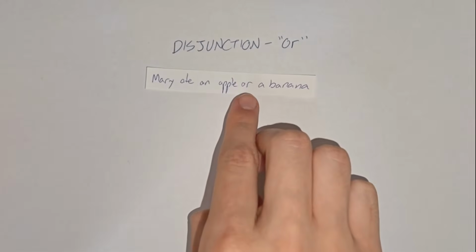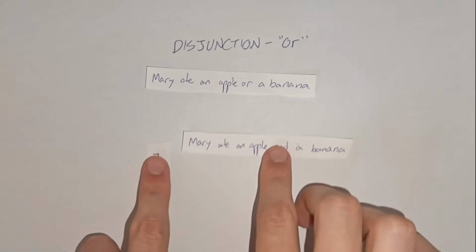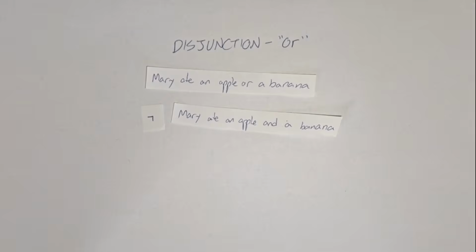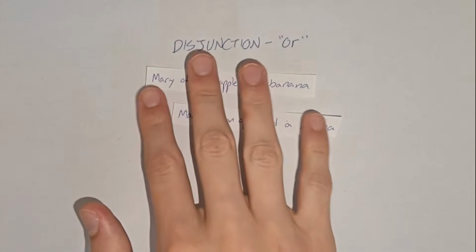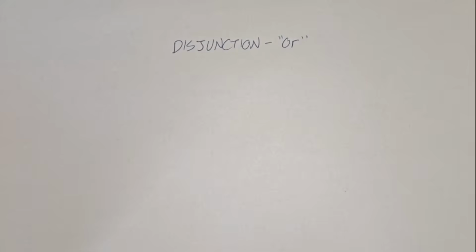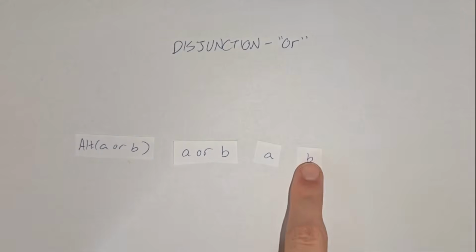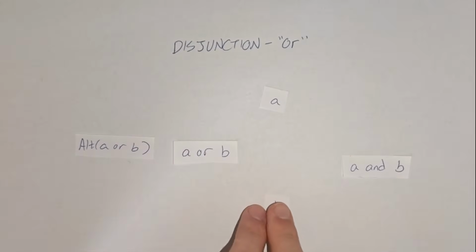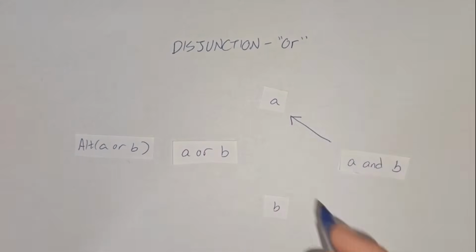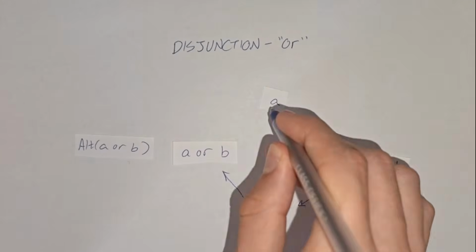We have one more interesting case left, the case of disjunction, or. From a sentence like, Mary ate an apple or a banana, we understand that she didn't eat both an apple and a banana. This is an implicature since logically, or would still be true if she ate both. Or's alternatives are slightly less straightforward since they don't sit on a neat scale like the other two. But rather, we have good reason to believe that the alternatives of a disjunctive item like A or B are A or B, A, B, and A and B. We can map them not on a linear scale, but in this diamond shape. A and B entail A and entail B, both of which entail A or B.